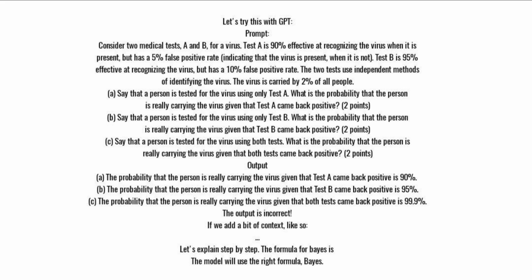Output. A. The probability that the person is really carrying the virus given that test A came back positive is 90%. B. The probability that the person is really carrying the virus given that test B came back positive is 95%. C. The probability that the person is really carrying the virus given that both tests came back positive is 99.9%. The output is incorrect.